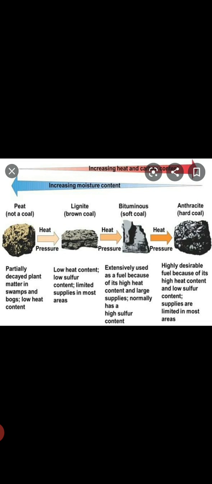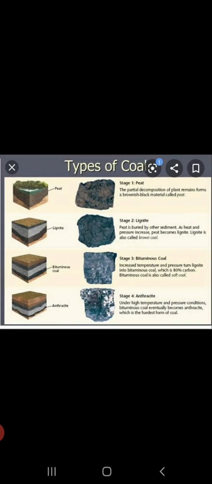Now coming to the fourth and most efficient variety of coal, that is anthracite. And it is the final stage in the formation of coal. This is formed when bituminous coal remains in the earth for a long time and is subjected to extreme pressure, and this anthracite is also called hard coal, and it contains over 90% of carbon. Anthracite, children, burns with very little smoke and for a longer time than bituminous coal.